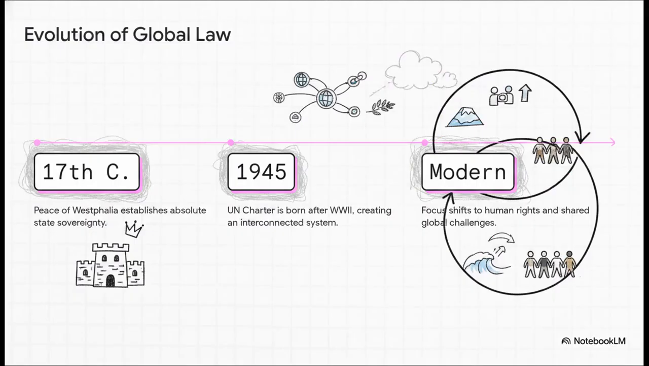Think of our global architecture like a building project that started way back in the 17th century with the Peace of Westphalia. That's when we got the concept of absolute state sovereignty. Essentially, the rule was, inside my borders, I call the shots, and you stay out. And that system held up for centuries. But then, fast forward to 1945. Out of the literal ashes of World War II, the UN Charter is born, creating a much more interconnected system. And that brings us to the modern era, where the focus has heavily shifted from just protecting national borders to protecting human rights and managing shared global challenges.